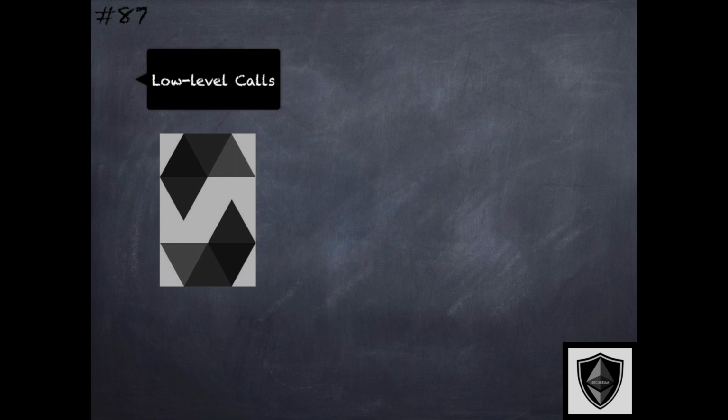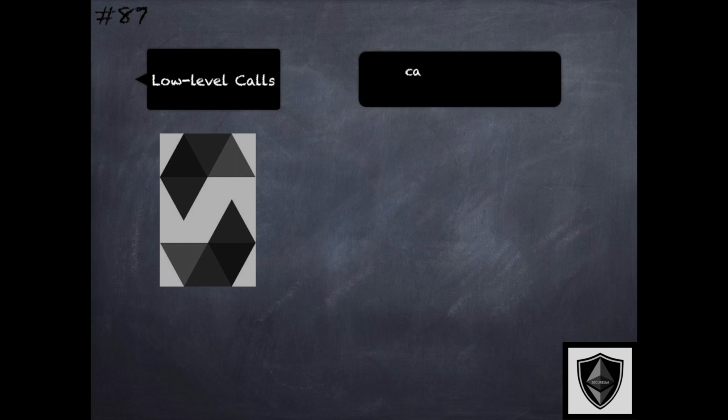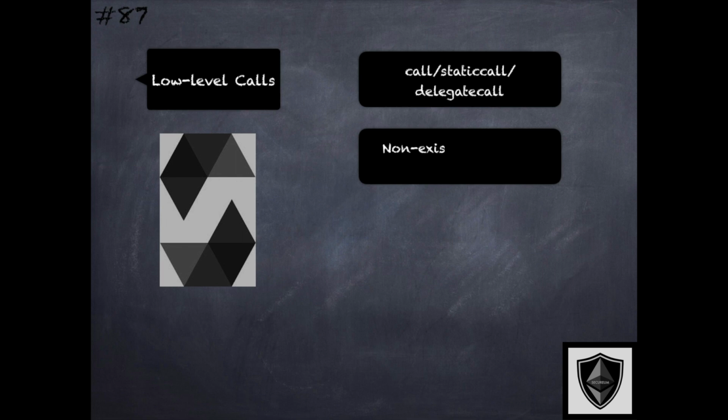Let's now revisit the concept of low-level calls and talk about a very specific peculiarity or counterintuitive aspect of these calls. As we first talked about these calls under the EVM instruction set, there is call, static call, and delegate call, each of them corresponding to the specific instruction that implements these calls. The counterintuitive aspect is that if these calls are made to contract accounts that do not exist for some reason, they still return true based on the design of the EVM.